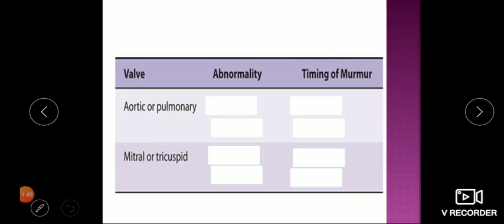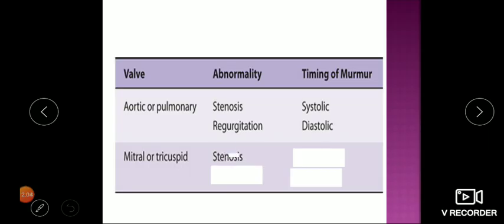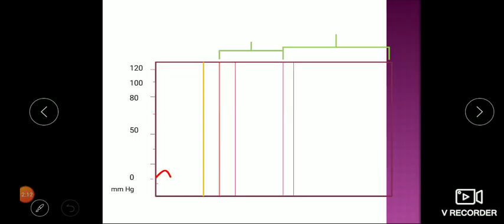So in this table I have shown aortic and pulmonary valve abnormality. If it is a stenosis, this will be a systolic murmur. If it is regurgitation, meaning blood going back in the opposite direction, it will be a diastolic murmur. Similarly, mitral stenosis is a diastolic murmur, and regurgitation is a systolic murmur. So this is regarding the murmurs, which are abnormal sounds heard in the cardiovascular system.